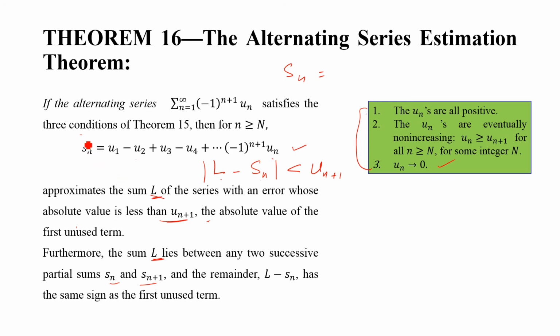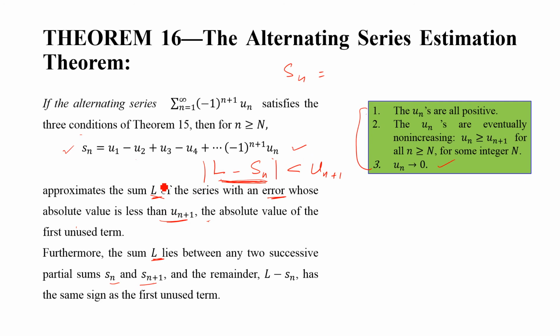So once again, let's read it again so that you can put it together. If the alternating series satisfies the three conditions of theorem number 15, then for n greater than or equal to N, this Sn, the sum of the first n terms of the series, approximates the sum L of the series with an error whose absolute value is less than... that is, this sum approaches L. So L minus Sn is not equal to 0. This error means L minus Sn is some non-zero number.